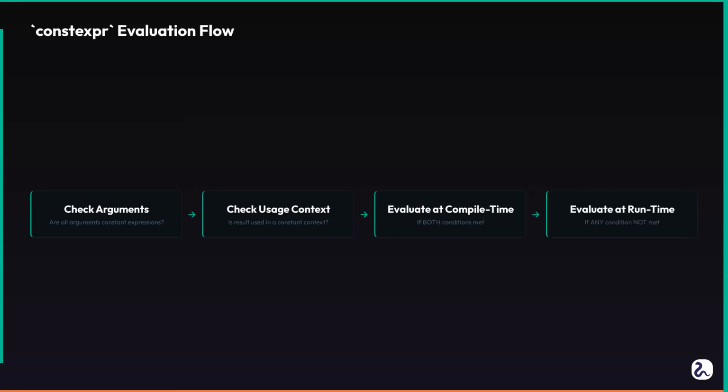The compiler only evaluates a constexpr function at compile time if all its arguments are constant expressions and its result is used in a constant context. If any of those conditions are not met, it falls back to runtime execution. This flexibility is powerful, but it means constexpr is a promise of capability, not a strict command.